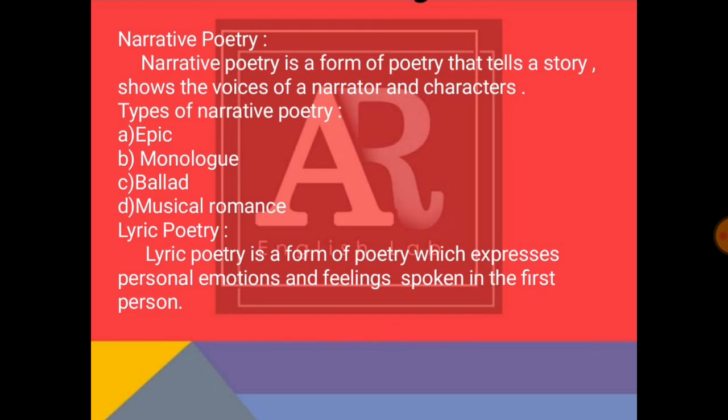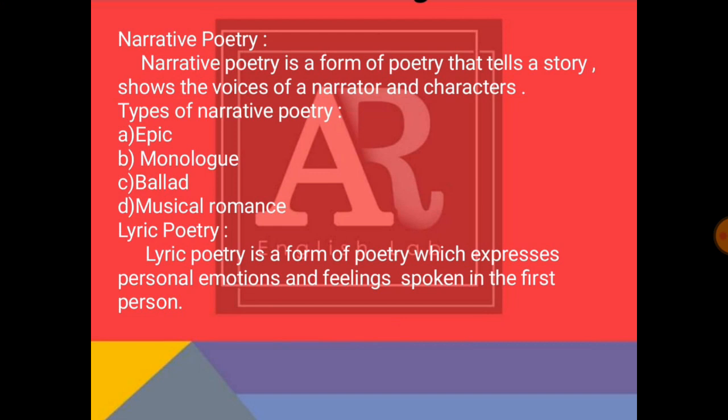Narrative poetry. Narrative poetry is a form of poetry that tells a story, shows the voices of a narrator and characters. Types of narrative poetry. Number one, epic. Number two, monologue. Number three, ballads. And number four, musical romance.